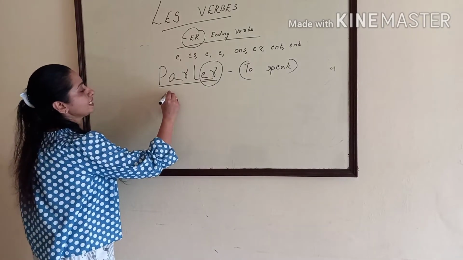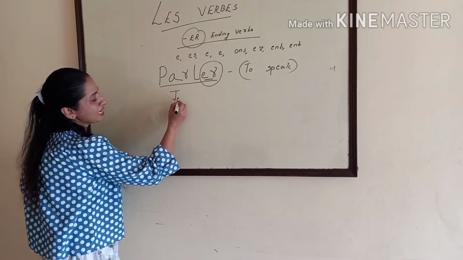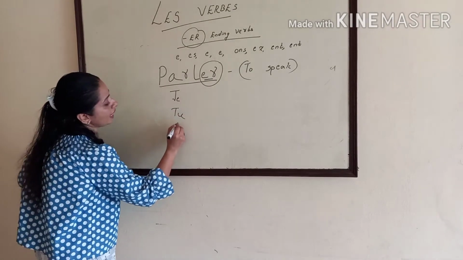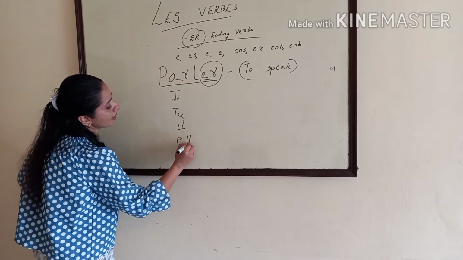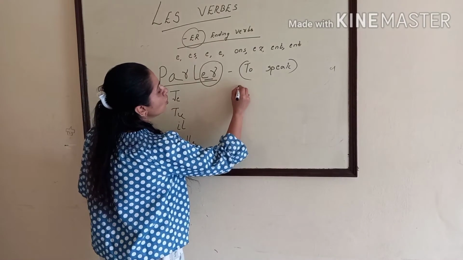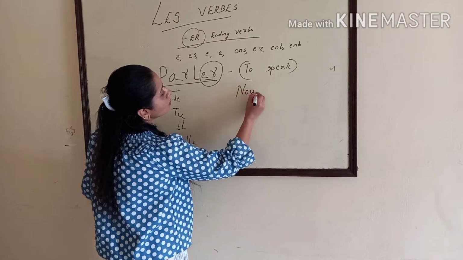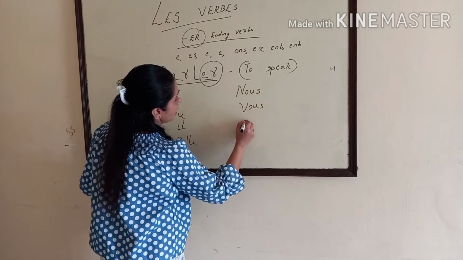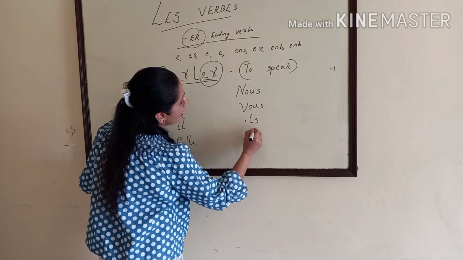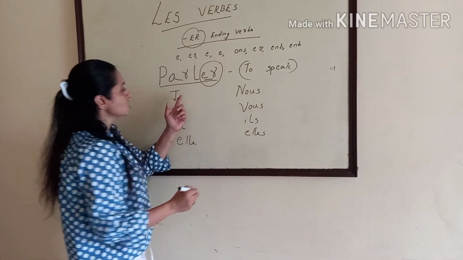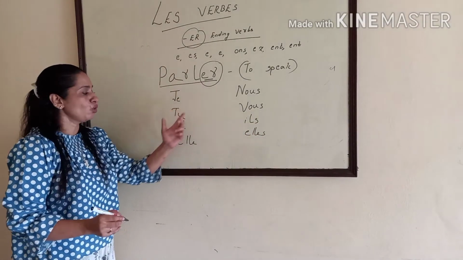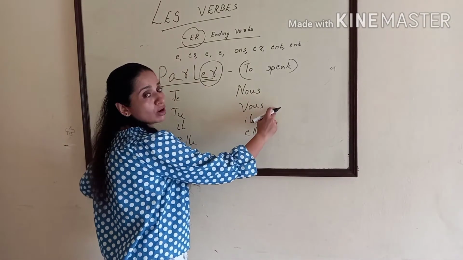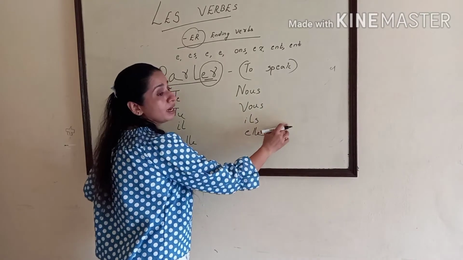Je, that means I. Tu, il, elle, nous, vous, ils, elles. What is the meaning? Je means I, tu, you, il and elle, he and she. Nous, we, vous, you, ils, elles, they.